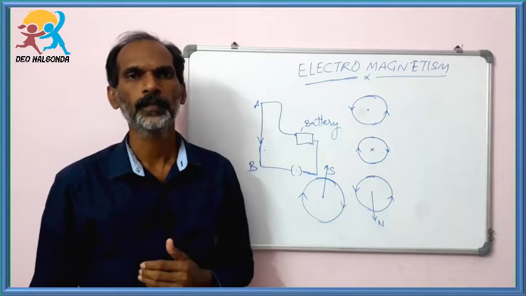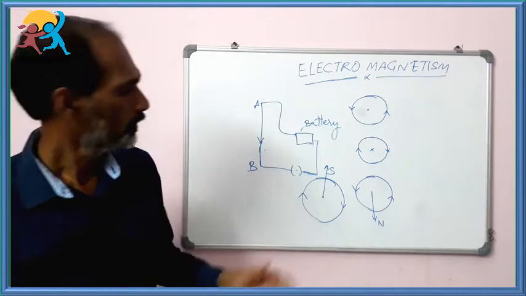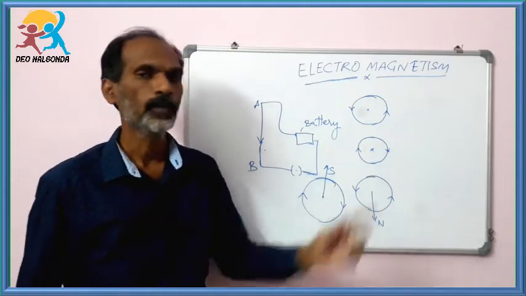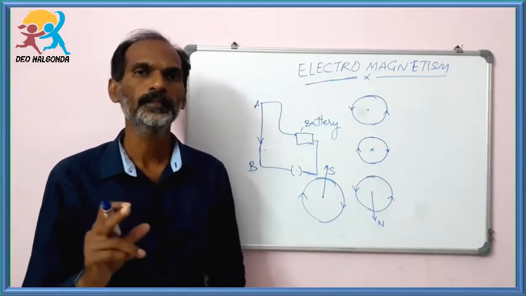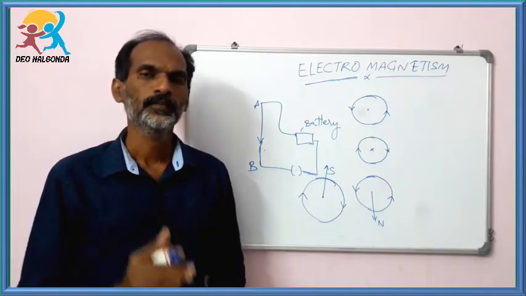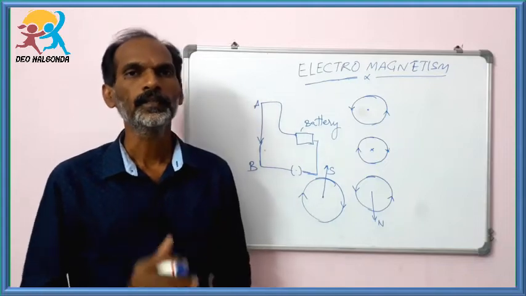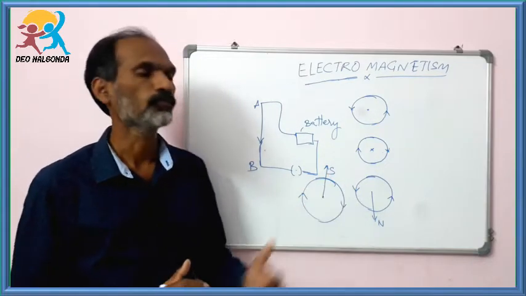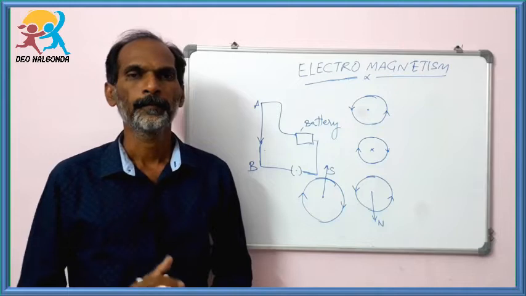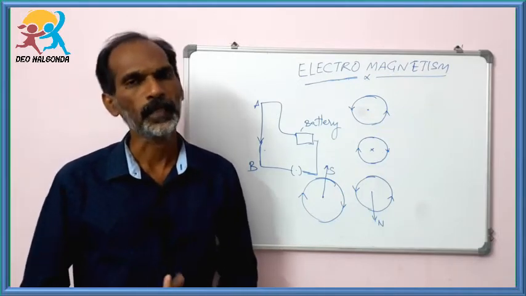Okay, now we will discuss a solenoid. These two directions can be found by using the right hand thumb rule. By using the right hand thumb rule, we can find out the magnetic field produced by a current carrying conductor. These directions are very important in this chapter. In this chapter especially, we are going to find out the directions of the magnetic field.